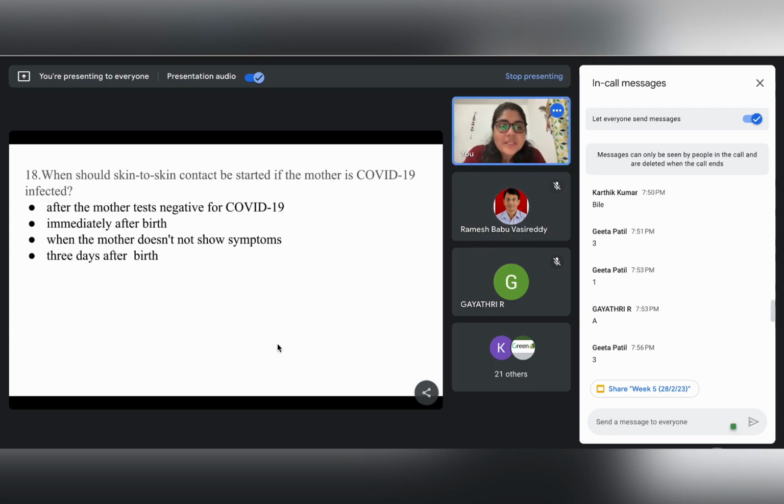So Miss Gayatri, if you say it is 3 days after birth, why do you think it should be 3 days after birth? That's the correct answer, ma'am. No, if you say it is 3 days after birth, what is the reason? Let us see what should be the answer. Why do you think it should be 3 days? Is there a reason, or have you read it somewhere?